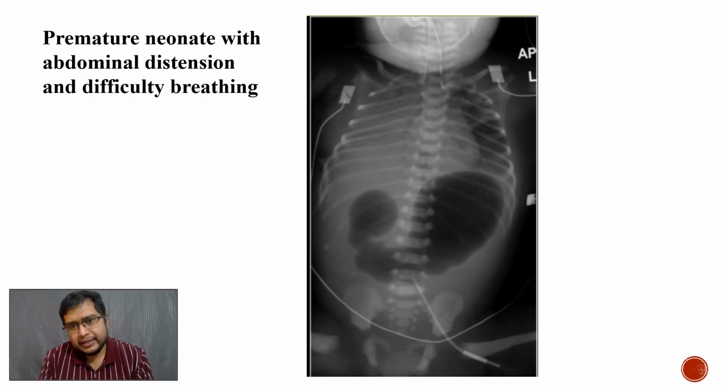We can see that there is an endotracheal tube, and then there is a tube with holes in it, which is actually a Replogle tube, and a Replogle tube is inserted only in case of esophageal atresia. So here our knowledge of lines and tubes helps us, as this is a case of esophageal atresia, and as we can see that there is a distal gastric bubble, we can conclude that there is an associated tracheoesophageal fistula.